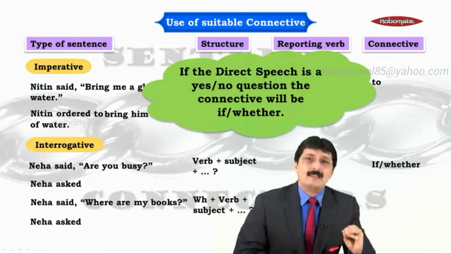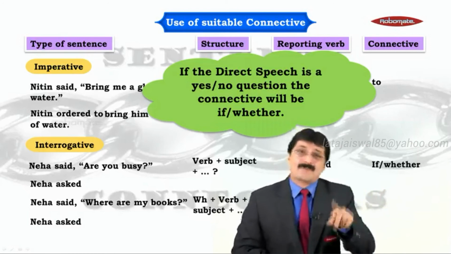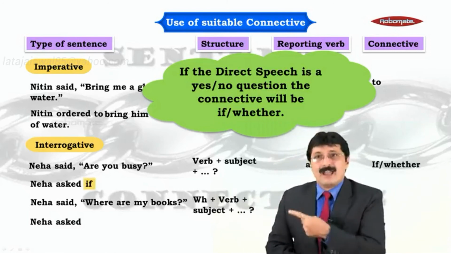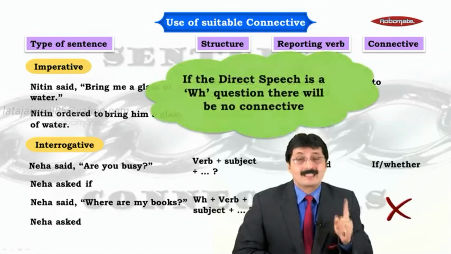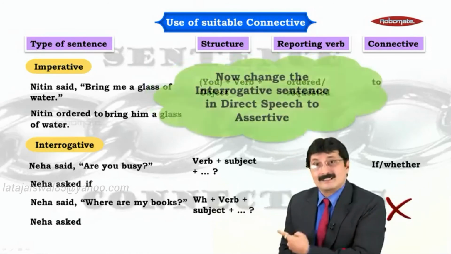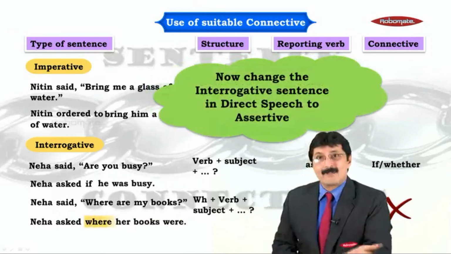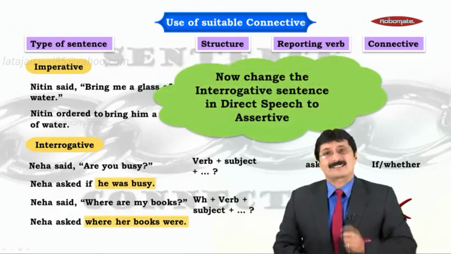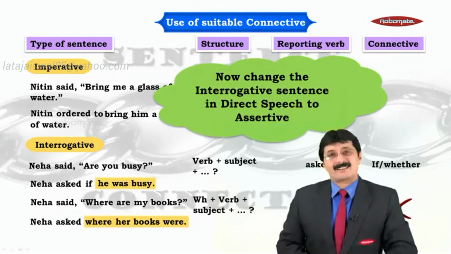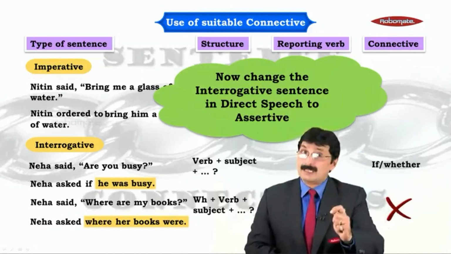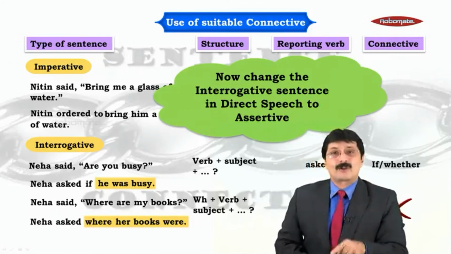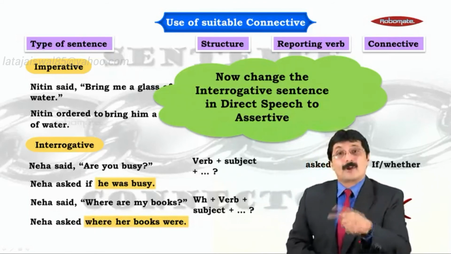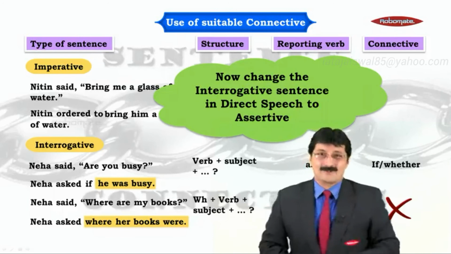It will be plain, the WH will come back after asked. Right now, Neha asked if, and in the next case, it is going to be Neha asked where. Absolutely. So Neha asked if he was busy. Neha asked where her books were. As you can see, in the very first point, the punctuation, the question mark goes, it has become a full stop because our sentence has now become assertive.